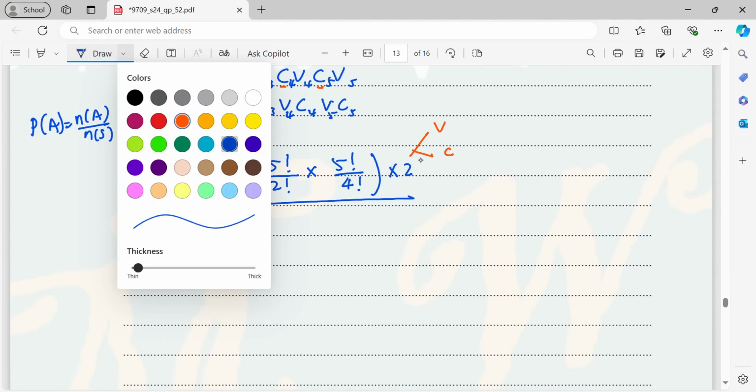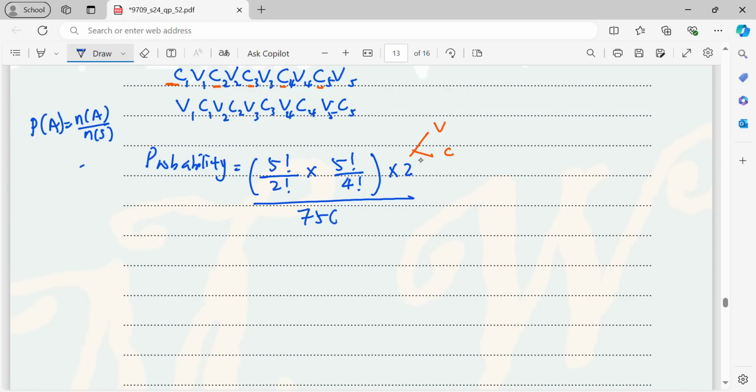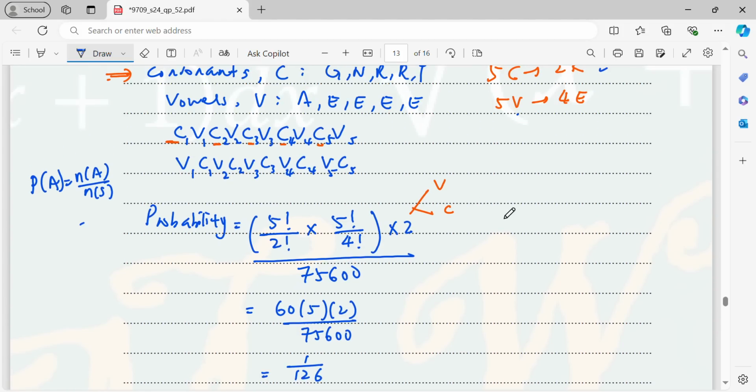So I will just divide by 75600. That means you will be getting 60 times 5 times 2 over 75600. Therefore, this is going to be 1 over 126. So that is the solution for this part C.